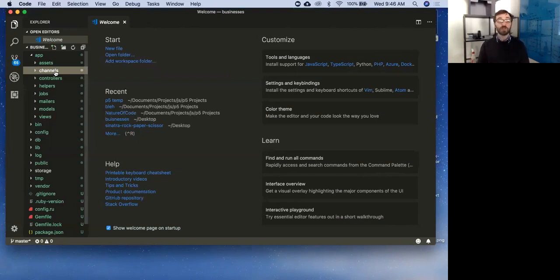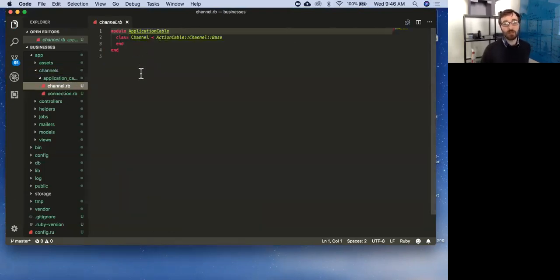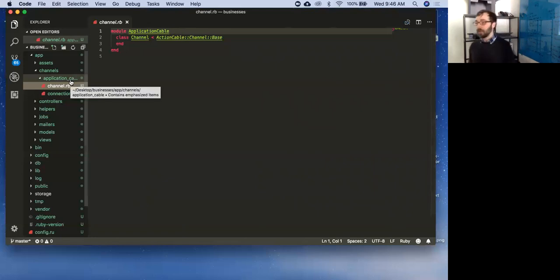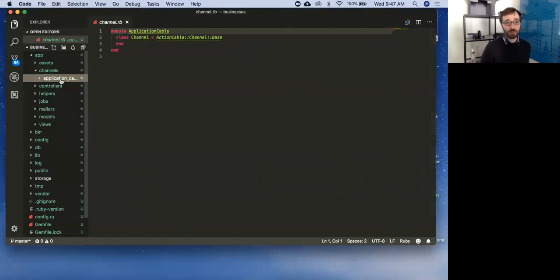The way Rails has chosen to implement that is with something called ActionCable. Pretty sure that's what it's called. Yeah, ActionCable right here. And so if you wanted to set up that functionality, if you wanted to set up a chat app or something like that that needed that constant open communication, this is where that code would live. We're not going to do anything with that today, but just so you know, that option is there. There are a lot of tutorials about how to set this up. It's actually pretty quick in Rails. You can do it with just a few lines of code. It implements it pretty well. That's where that would live.